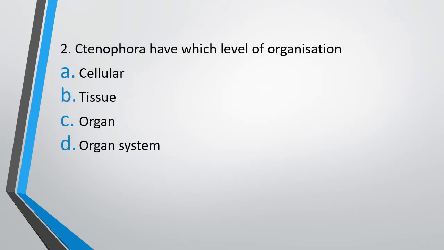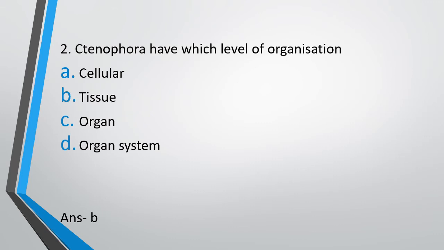Question 2. Ctenophora has which level of organization? Option A. Cellular level. Option B. Tissue level. Option C. Organ level, or option D. Organ system level of organization. Which level of organization is found in Ctenophora? The correct answer is option B, that is tissue level of organization is found in Ctenophora.